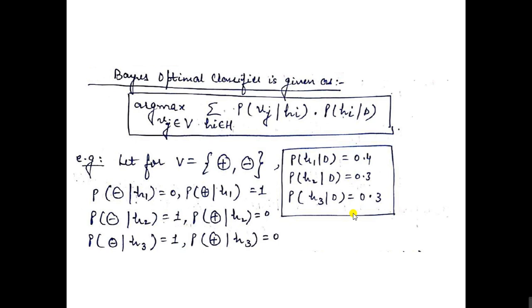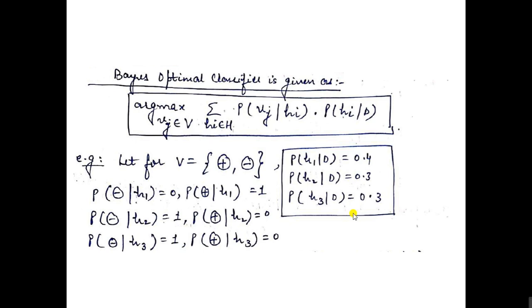From that, if we calculate as per the given information, the probability of a negative instance given H1 is 0, because they already mentioned 0.4 for positive, and the remaining H2 and H3 are negative, that is 0.3 and 0.3. So for the first case, probability of a negative instance given H1 equals 0. Probability of a positive instance given H1 is 1, because H1 is positive. So this is 0 for a negative instance and 1 for a positive instance.